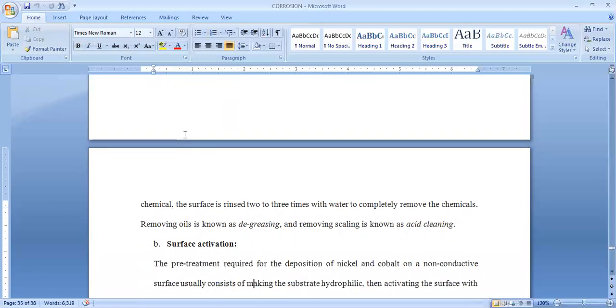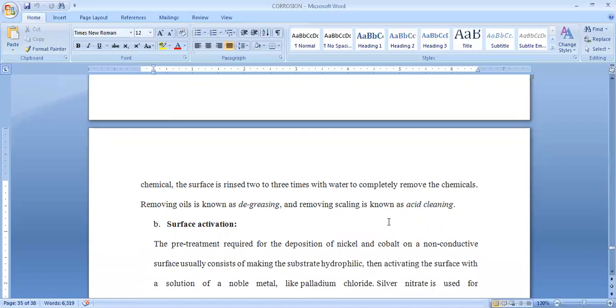Cleaning of the surface includes degreasing and removing the scale particles by using acid cleaning. Most probably, removal of any kind of impurities present on the surface is possible by treating with acid. This is called the acid cleaning or acid pickling process.